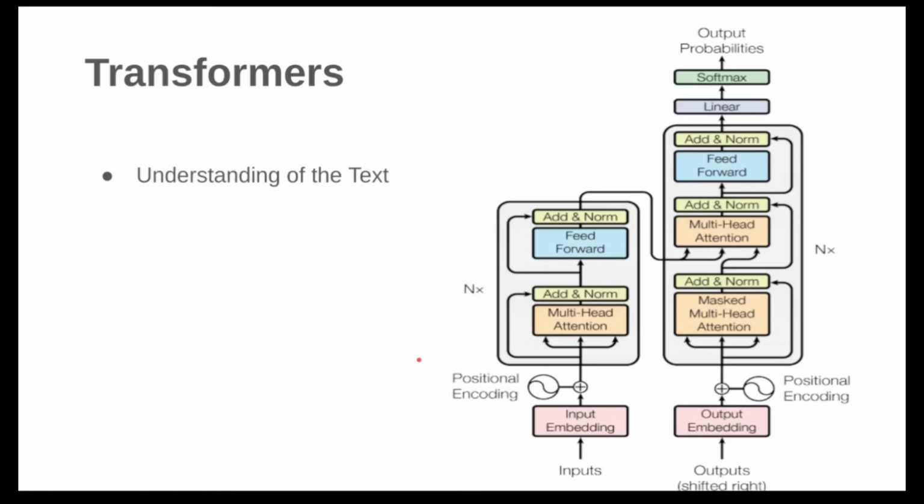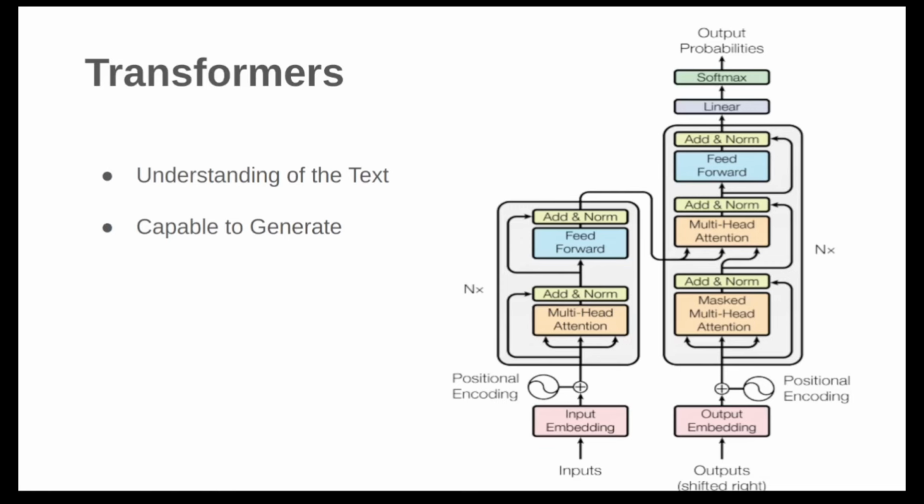So first, transformers are great at understanding text and they are also capable of generating things like text, like ChatGPT and other transformer models. There are models like BERT which are capable of understanding text, and there are models like GPT which are capable of generating stuff. They are based on transformers.